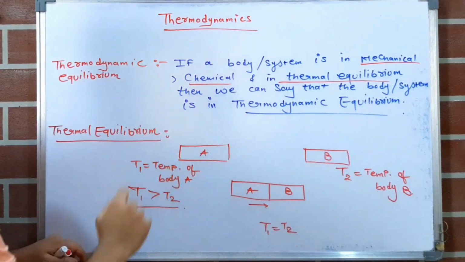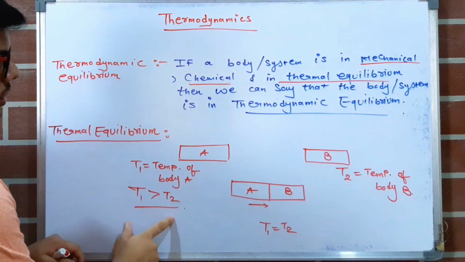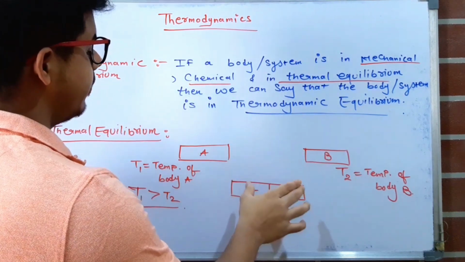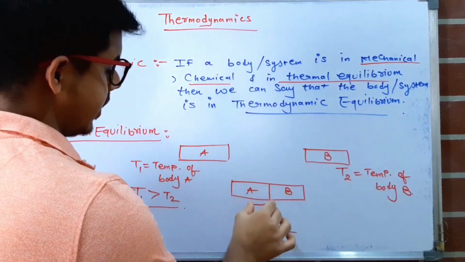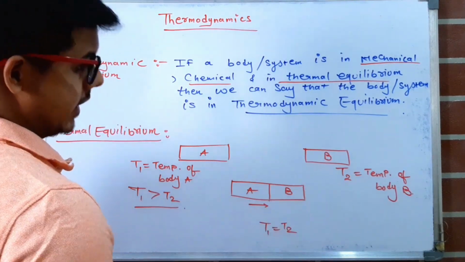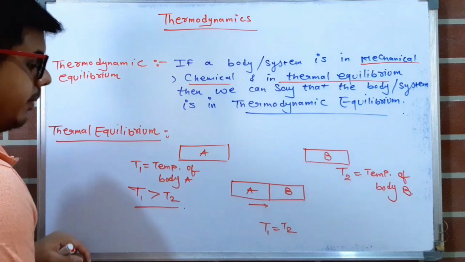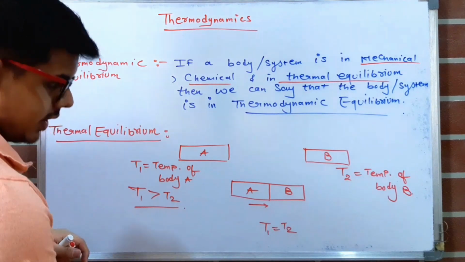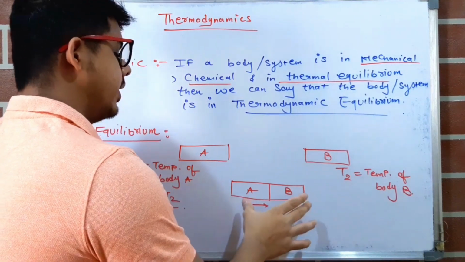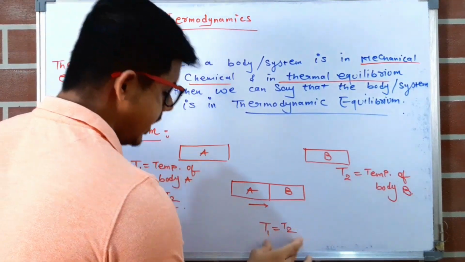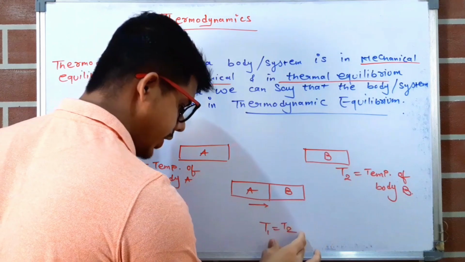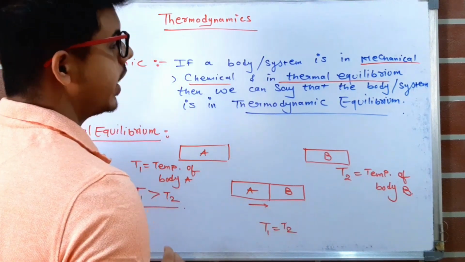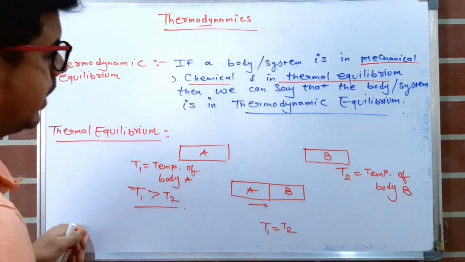The temperature of body A is greater than that of body B. When we bring these bodies in physical contact with each other, heat transfer takes place because there is a difference in temperature, and heat transfer always takes place from higher temperature to lower temperature. After some time the temperature of both bodies becomes equal, that is T1 equals T2. This state is known as thermal equilibrium. I hope you understood thermal equilibrium.